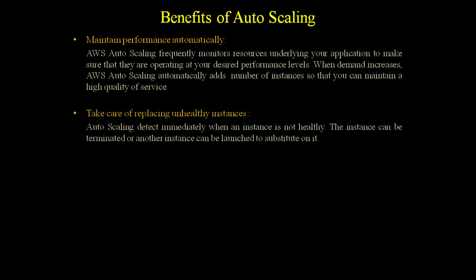Second, it takes care of replacing unhealthy instances. We already discussed that it will automatically check the health of the instance. Whenever the health of the instance is not good or our instance is not responding, at that time we terminate it and replace it with a new instance.